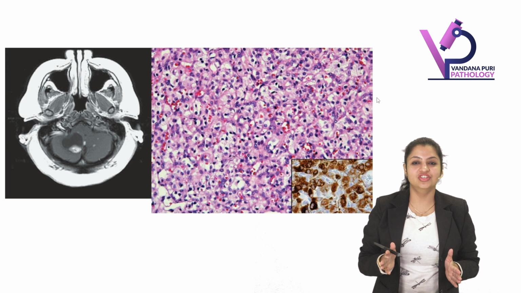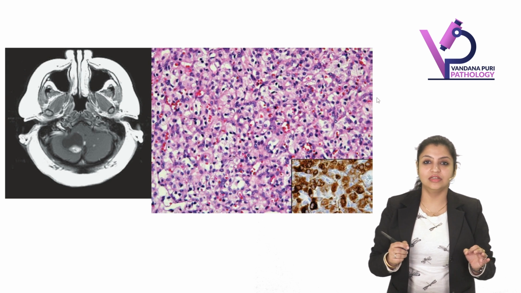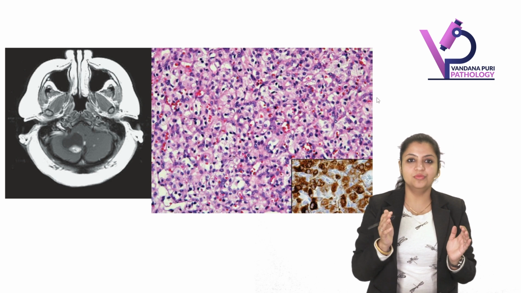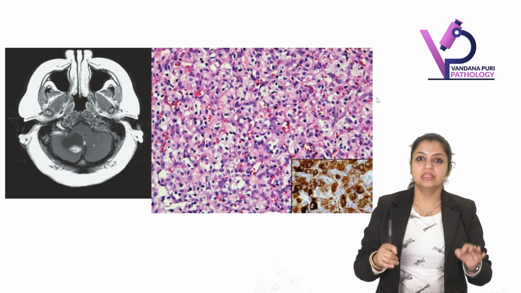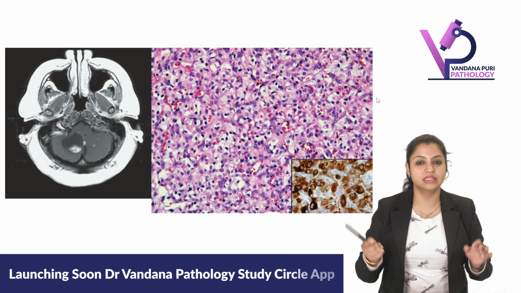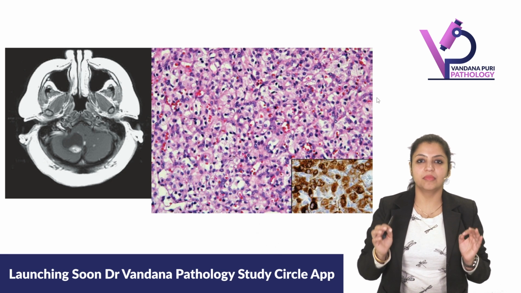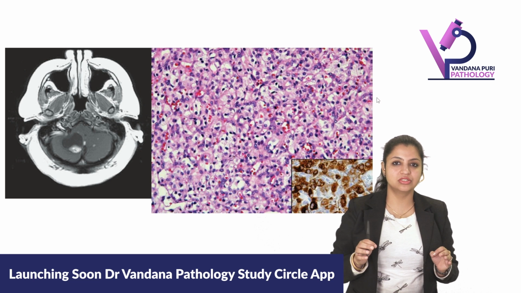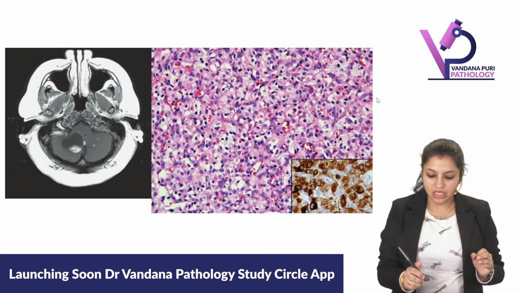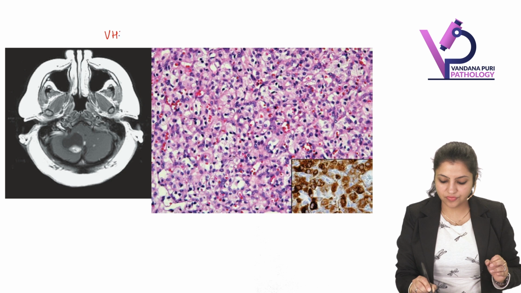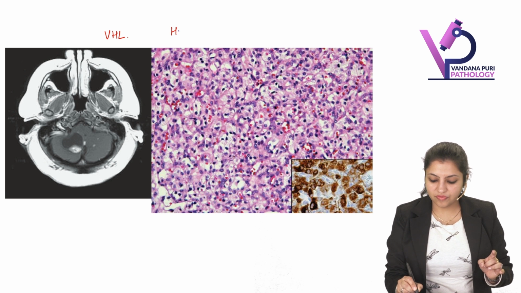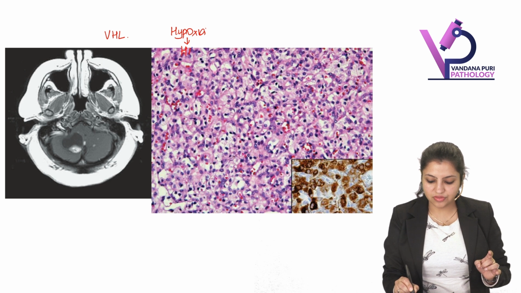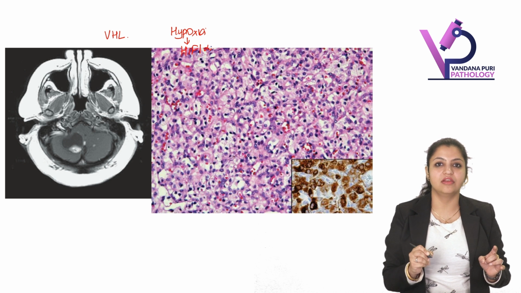So the main differential diagnosis that we should consider when we have a tumor in the posterior fossa was pilocytic astrocytoma. Another tumor that we have to consider in the same location is hemangioblastoma. So this tumor occurs because of mutation of the VHL gene. I hope you remember, whenever a person has hypoxia, hypoxia will induce a factor called HIF1 alpha.